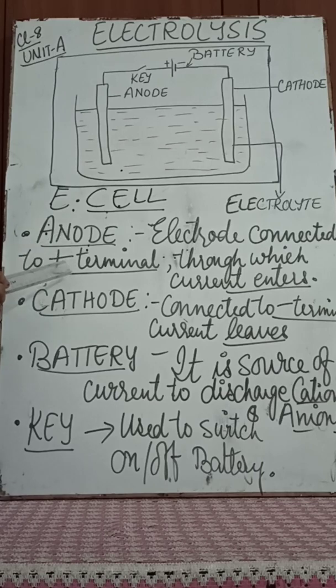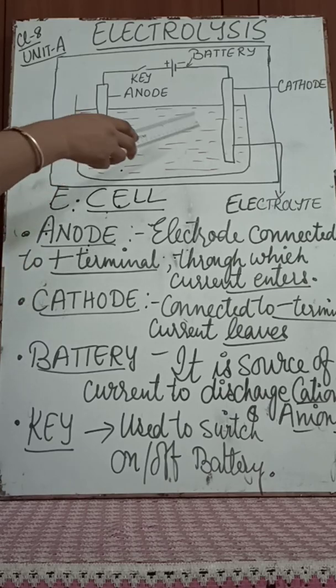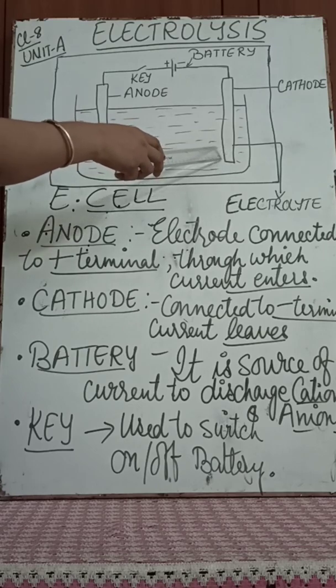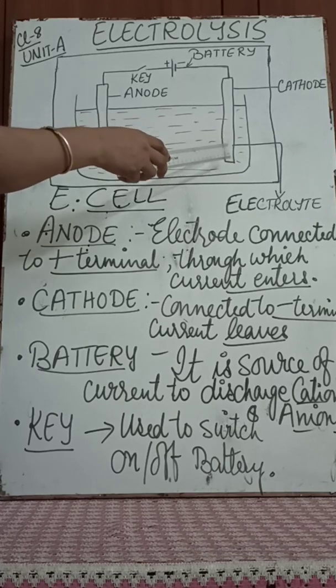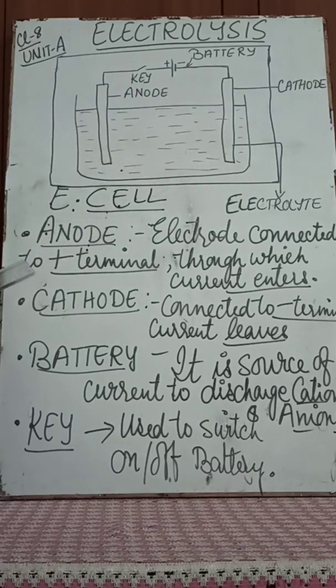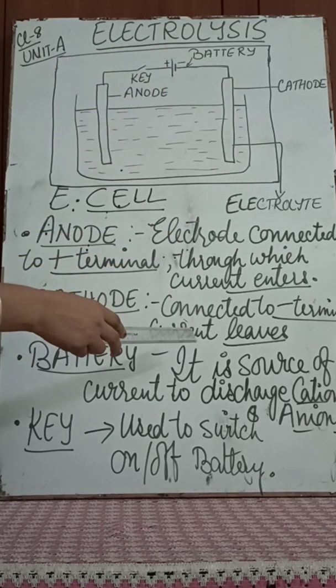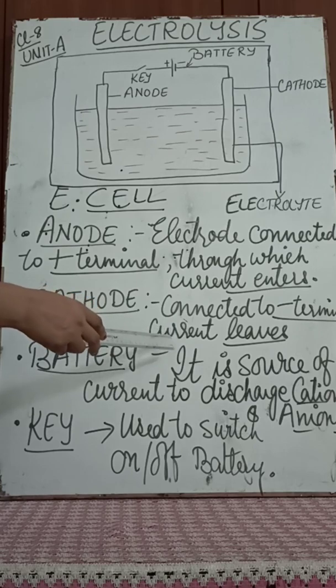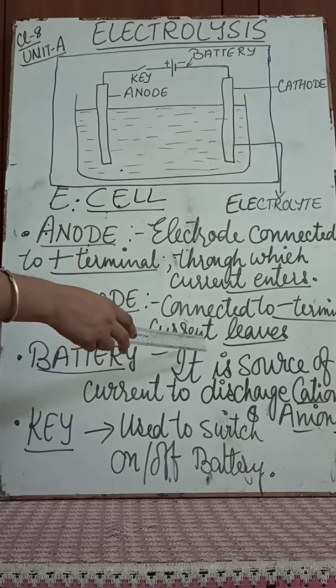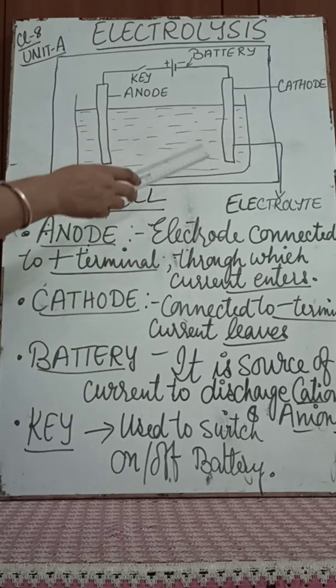Now at the anode, what happens? Oxidation occurs at the anode. And at the cathode end, reduction takes place, right? The cathode is connected to the negative terminal of the battery, and through the cathode the current leaves the electrolyte.